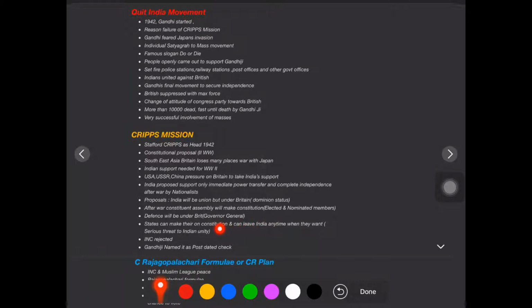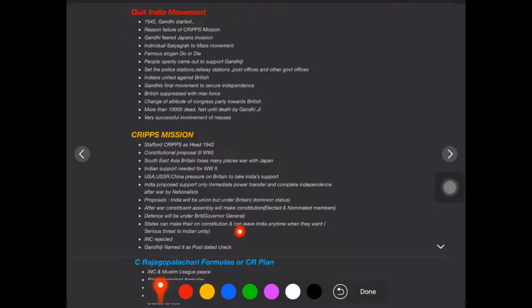The Indian National Congress rejected this proposal, as anybody would. Gandhiji gave a name to this proposal: a post-dated cheque. You can't claim the money now, only in future.